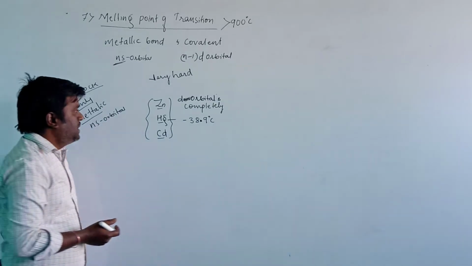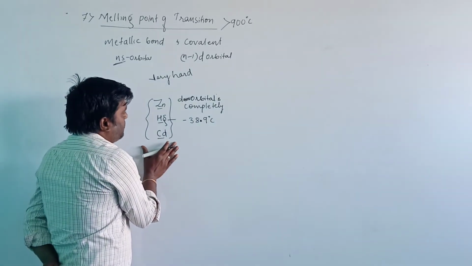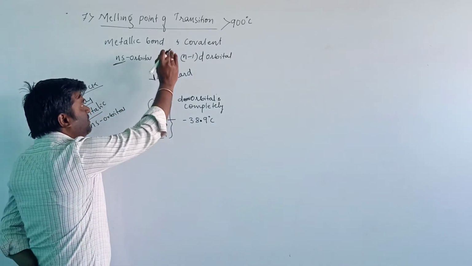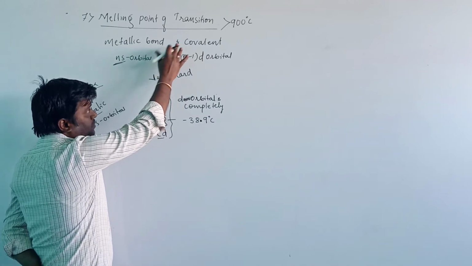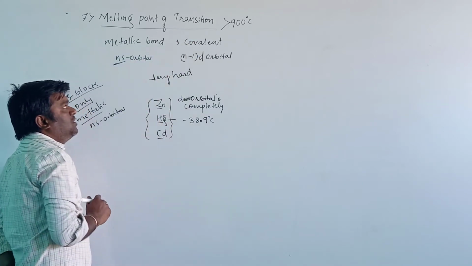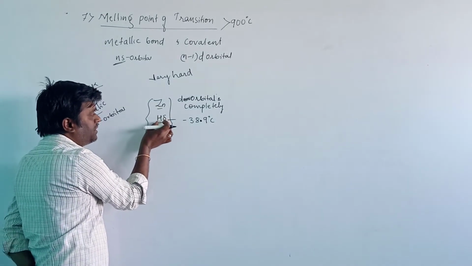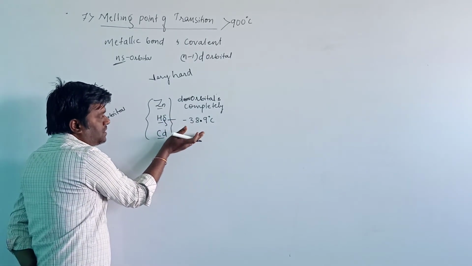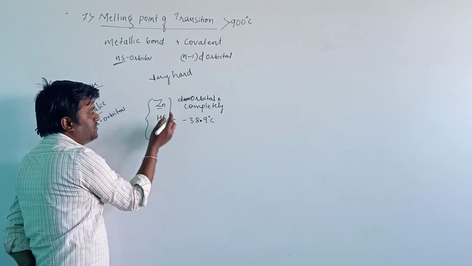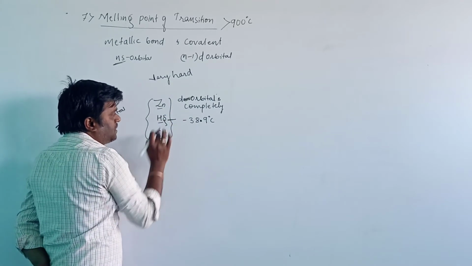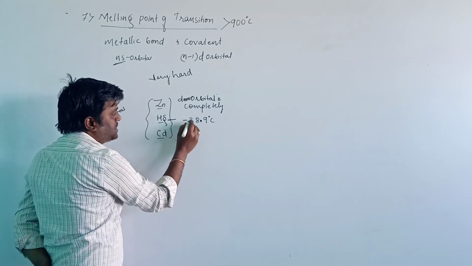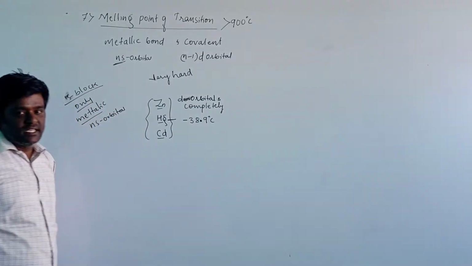Generally we take the melting point. The melting point of the transition elements is greater than 900 degrees Celsius. In zinc, cadmium and mercury it is lower than 900 degrees Celsius; mercury has minus 38.9 degrees Celsius.